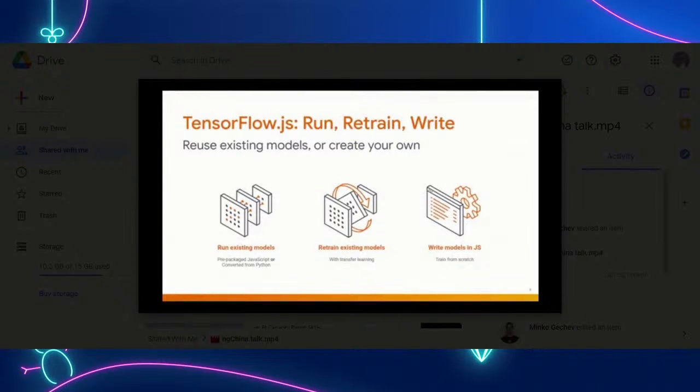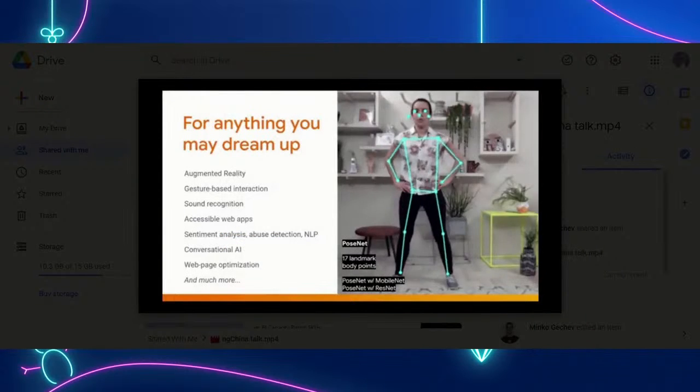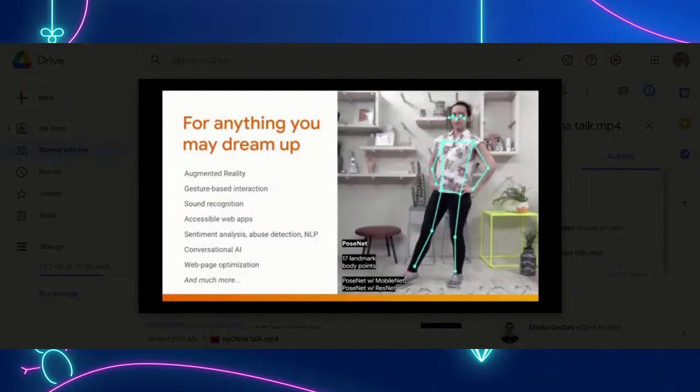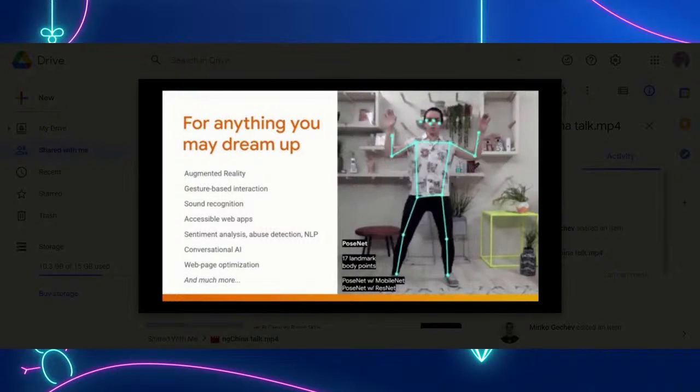Now with TensorFlow.js, you can run, retrain via transfer learning, or write your own models completely from a blank canvas. And with this, you can use it for anything you might dream up. Things like sound recognition, gesture-based interaction, sentiment analysis, conversational AI, and much, much more, as we'll see.